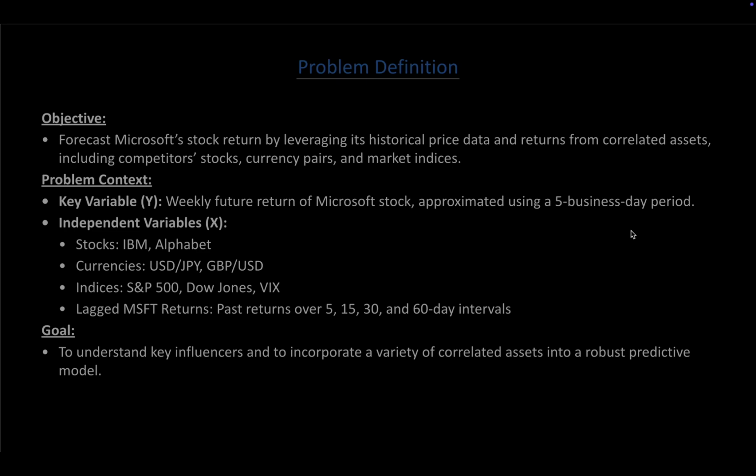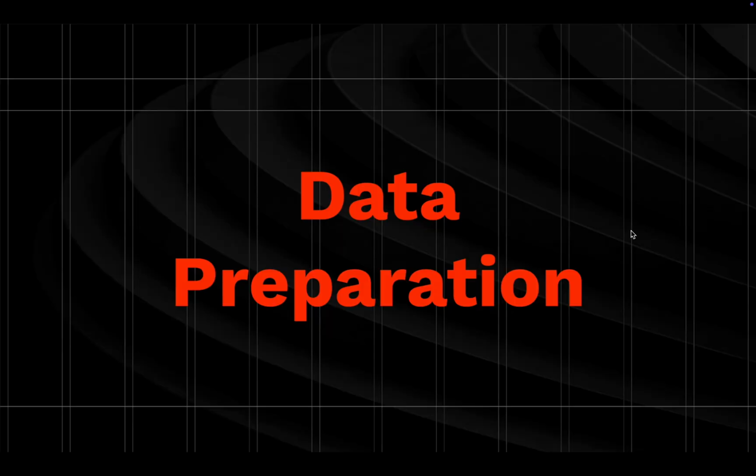The objective is to forecast Microsoft's weekly stock return using historical price data and returns from correlated assets like competitor stocks and currency pairs. Our main variable of interest is Y, the weekly stock return of Microsoft stock, and our independent variables X include competitor stocks like IBM and relevant currency pairs and indices such as S&P 500. This multidimensional data aims to provide a broader understanding of Microsoft stock performance.